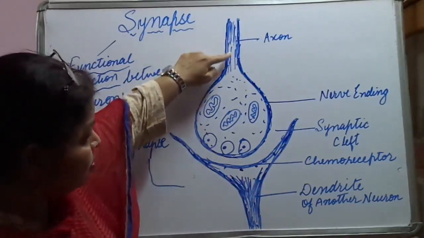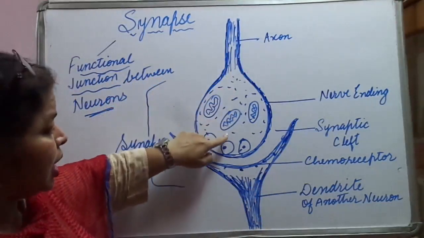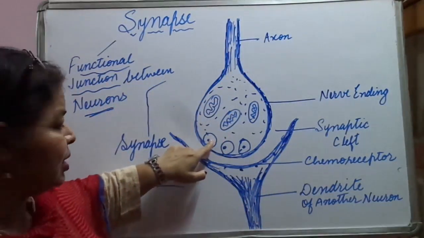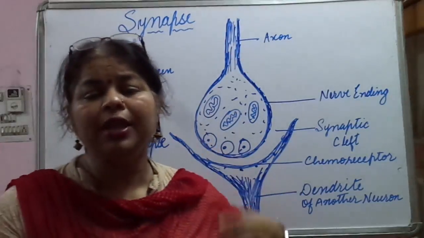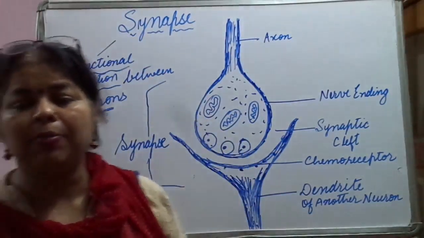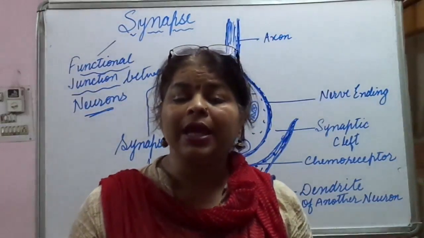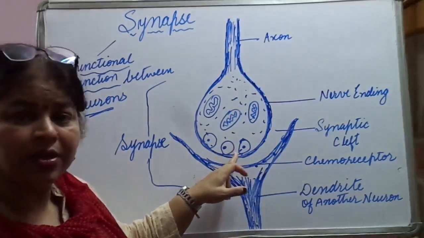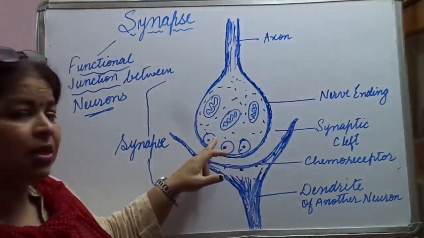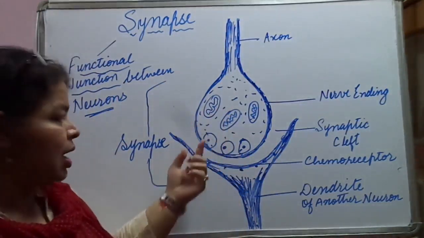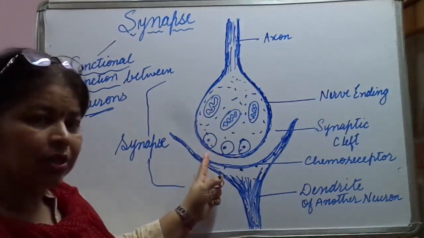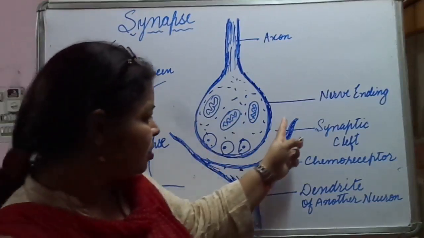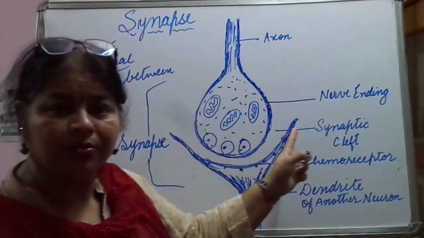When the nerve impulse comes through the axon to the nerve ending, it is taken in by these vesicles, and they pass it to the synaptic cleft. In Hindi we call cleft darar.